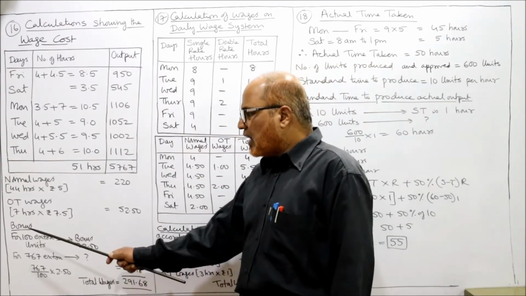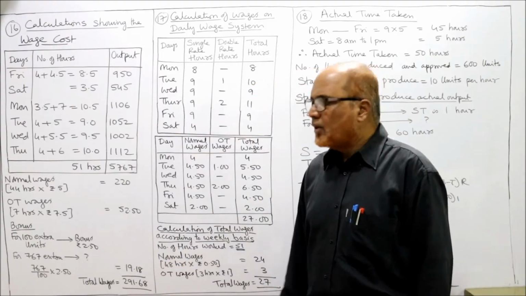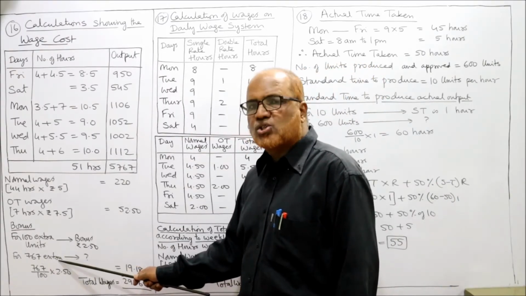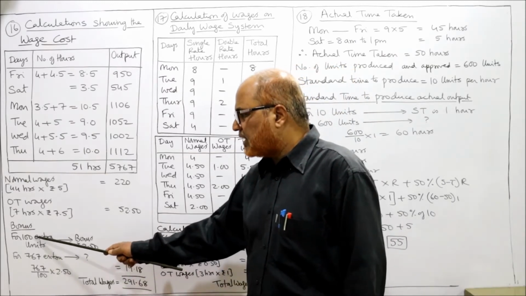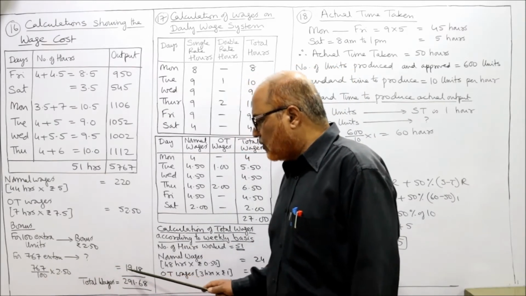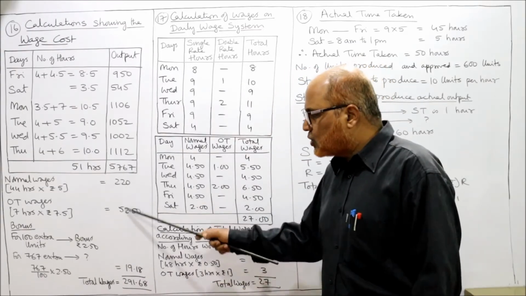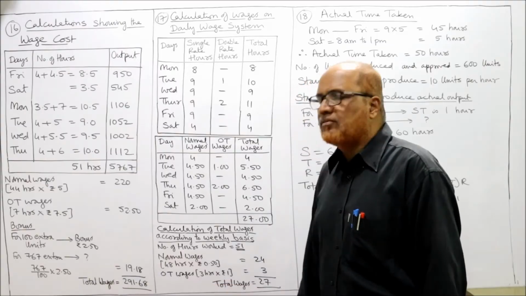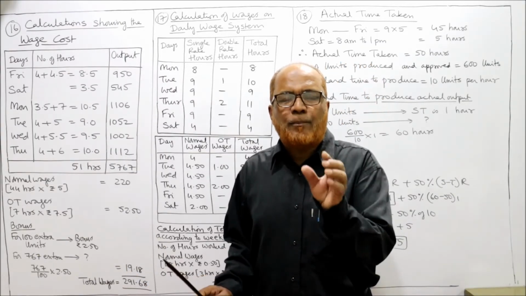Then bonus. For every 100 extra units, bonus 2.50. For 767 extra units, how much would be the bonus? So 767 divided by 100 into 2.5, you will get 19.18 as the bonus. Now take the total. The total wages are 291.68. That's all. So I have explained each and every point of the problem.